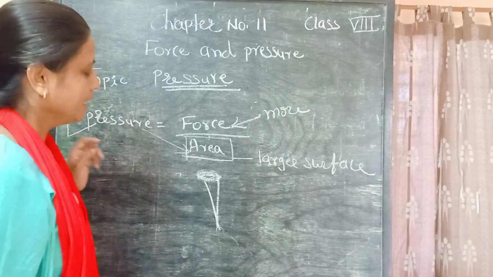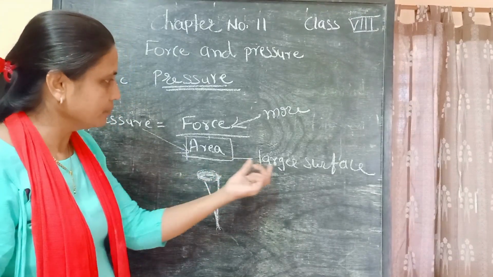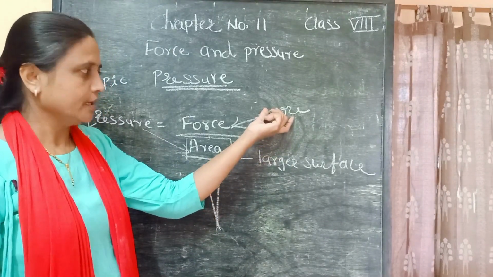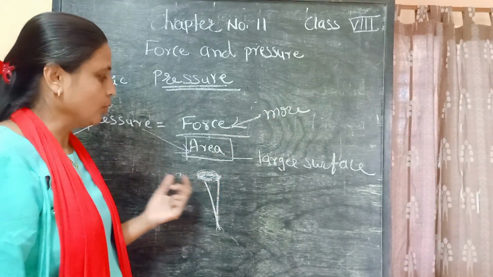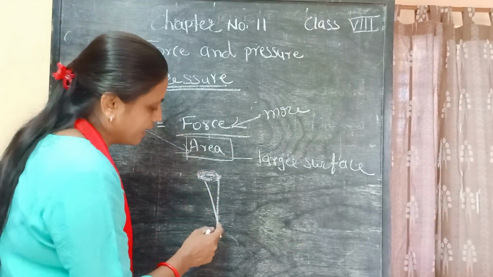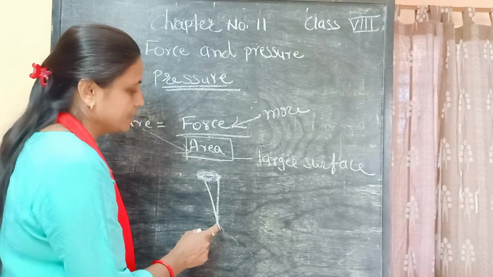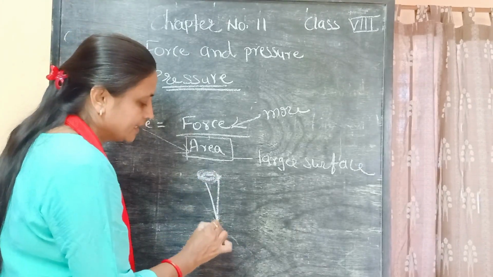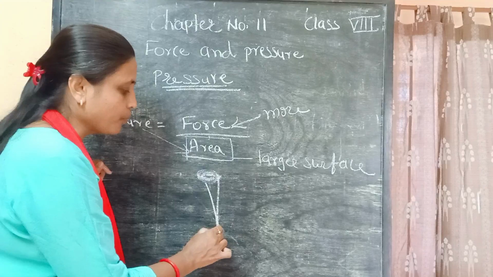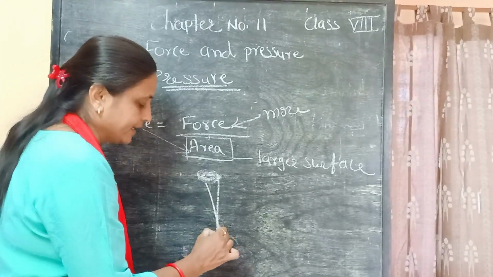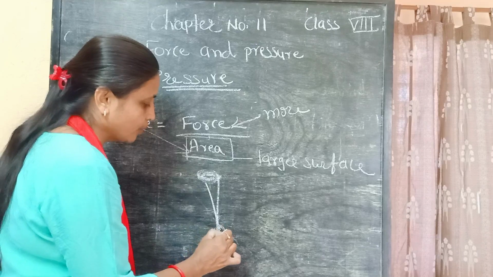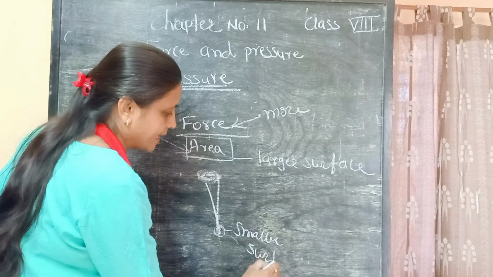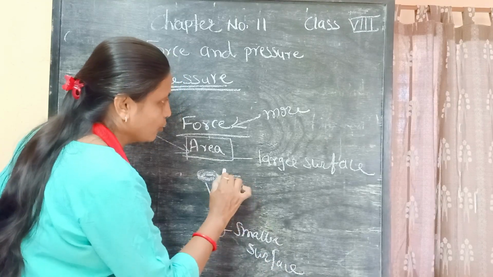into the wall, it is difficult for me to insert, because if the surface area is larger, then I have to apply more force, and then also it will not go. But if I reverse the situation, I try to insert the tail of this nail into the wall and hammer from this side, then what happens? The tail of this nail has a pointed end, so that it has a smaller surface area,